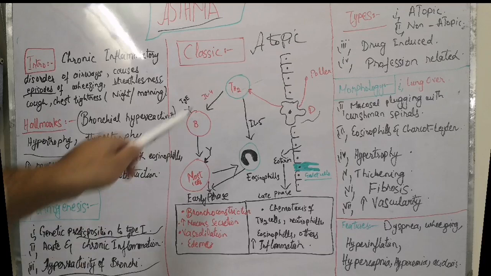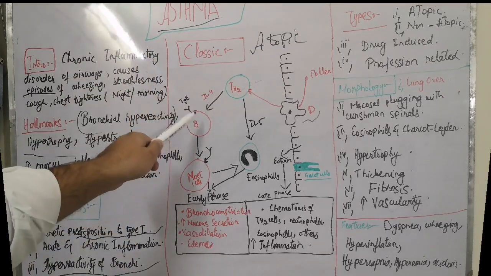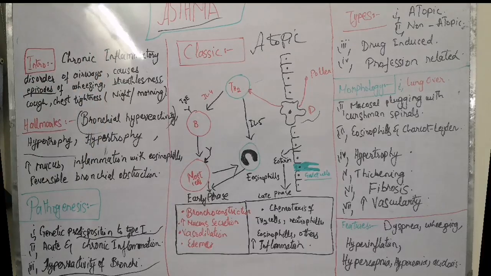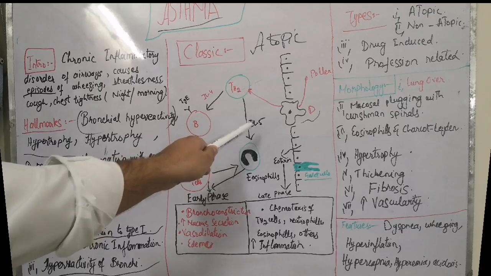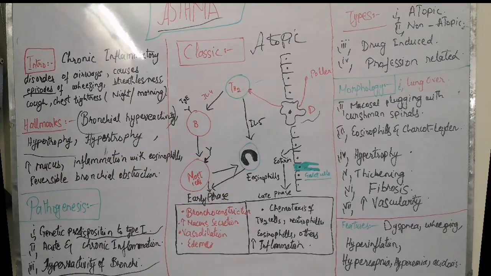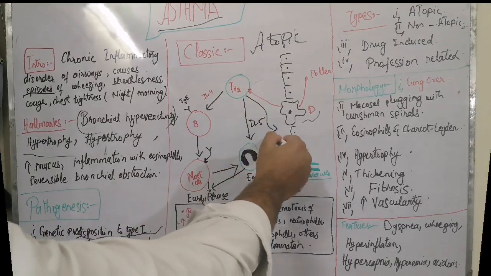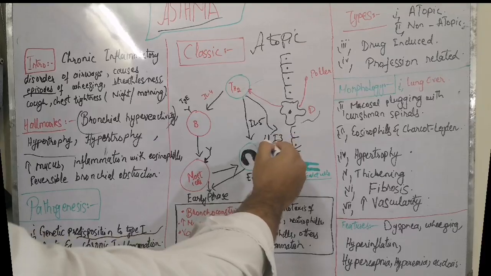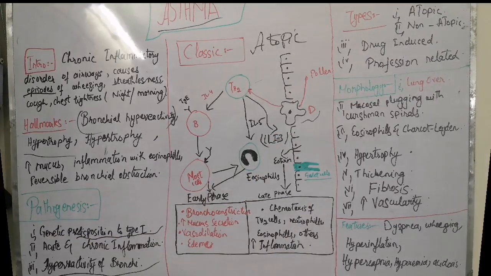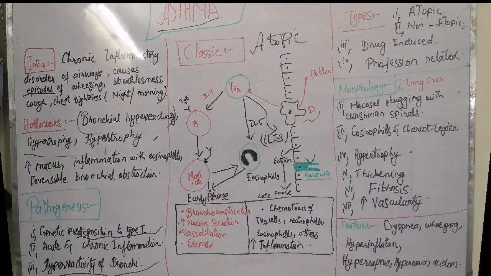T helper cells produce interleukin 4 that activates B cells to produce IgE antibodies. Furthermore, it produces interleukin 5 that activates the eosinophils, and it also produces interleukin 13 that stimulates these goblet cells to produce more and more mucus.